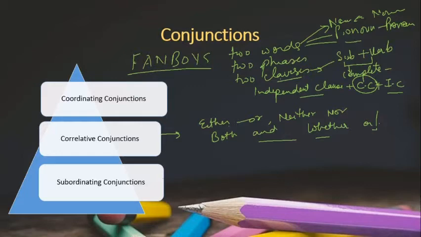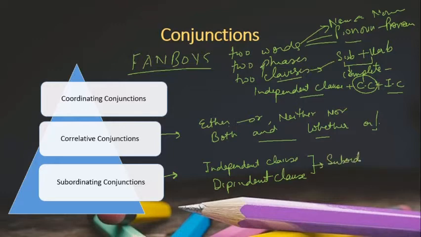Then we have studied subordinating conjunctions, and the condition in the subordinating conjunction is that we need one independent clause and one dependent clause joined by a subordinating conjunction.